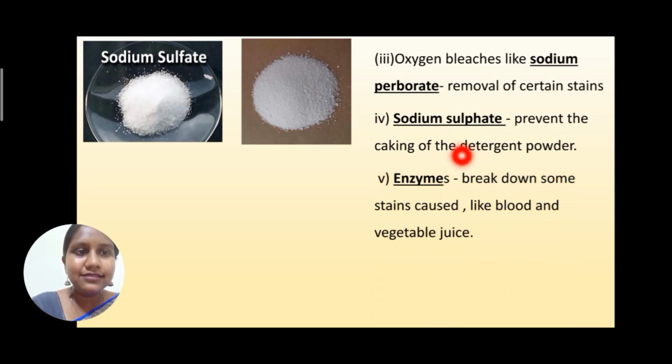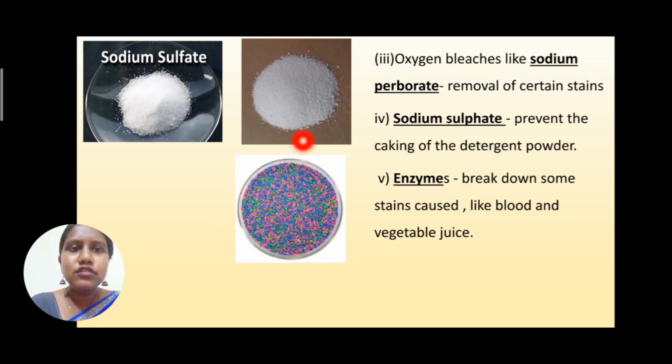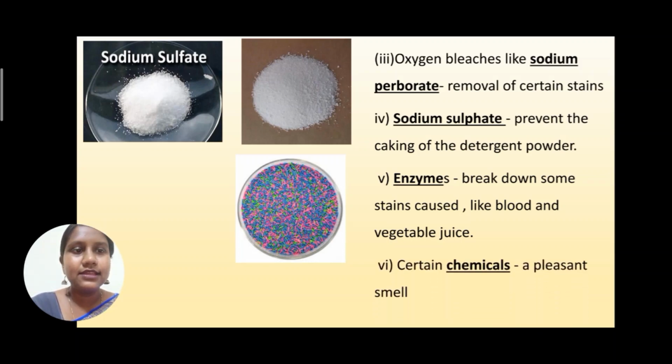Then we have enzymes, which break down some stains caused by blood and vegetable juices. If I have a stain of vegetable juice, a normal detergent won't be effective in cleaning it. So nowadays some enzymes are added in those detergents so that the stains can be removed. As I told you before, you can take some detergent from your home, keep it in your hand and observe, so that you can see sodium perborate, sodium sulfate, enzymes, etc. And even certain chemicals are added for a pleasant smell.